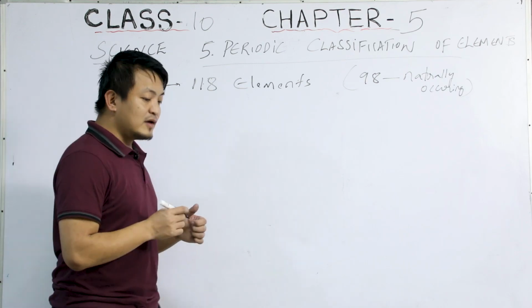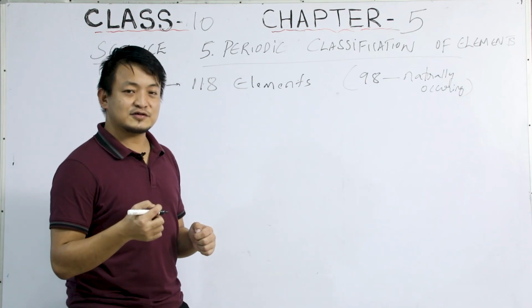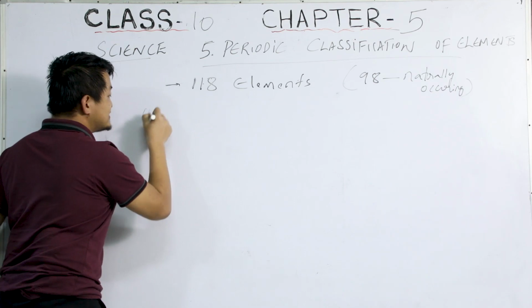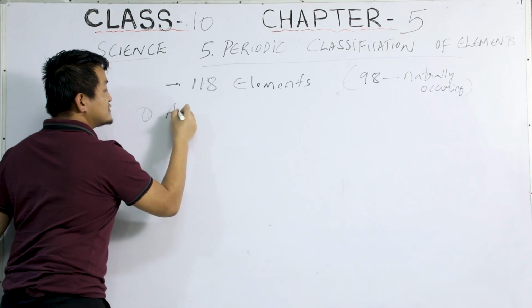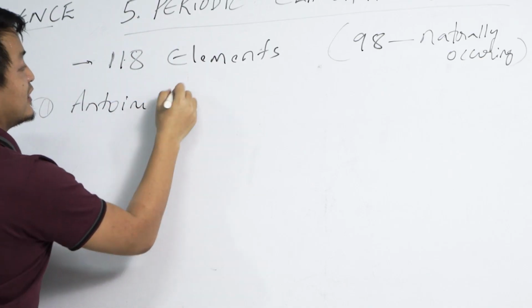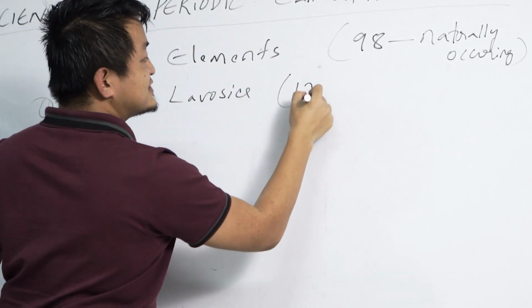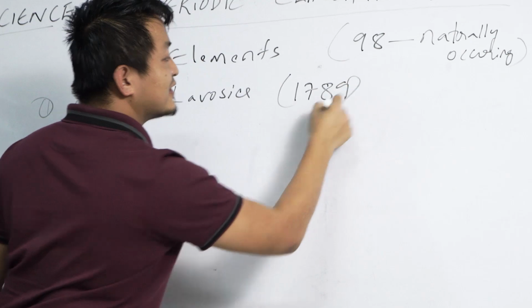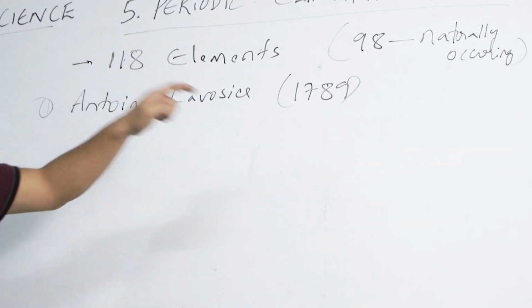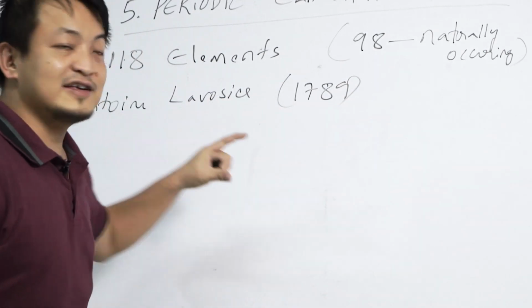So there was one scientist, his name was Antoine Lavoisier. In 1789, Lavoisier classified the elements.